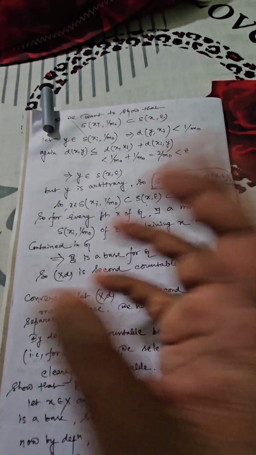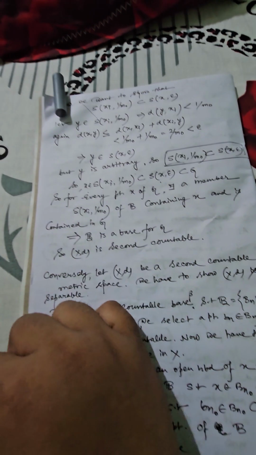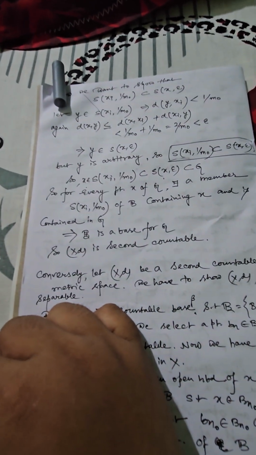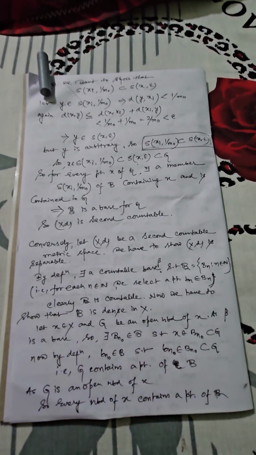So this ultimately shows that this collection B must behave like a base corresponding to the set G, and hence you can say x comma d is nothing but a second countable space. So this is the first half.